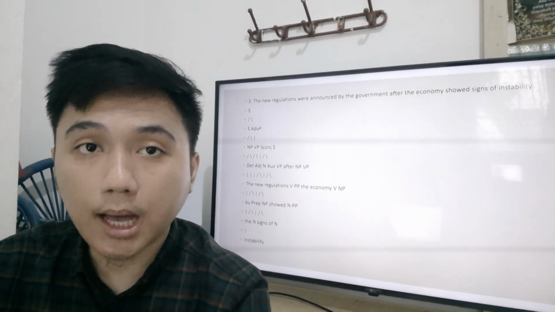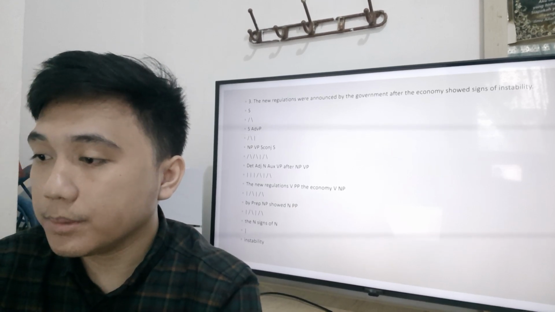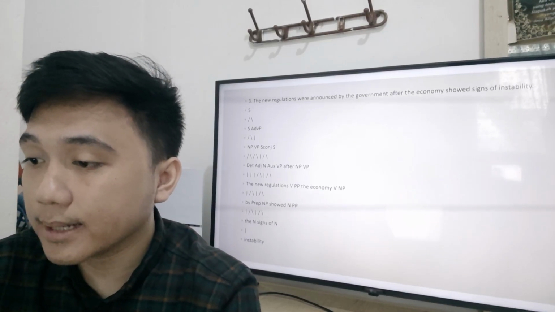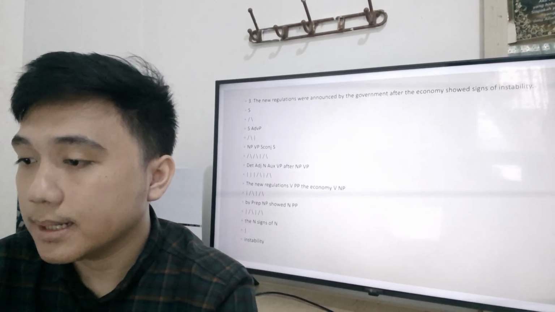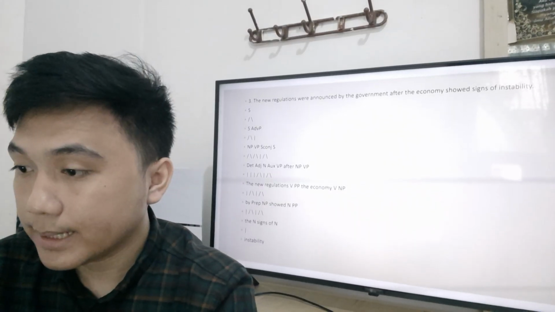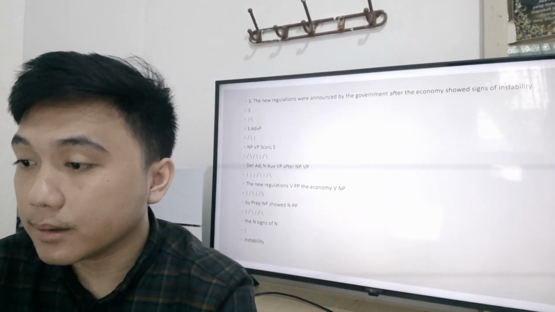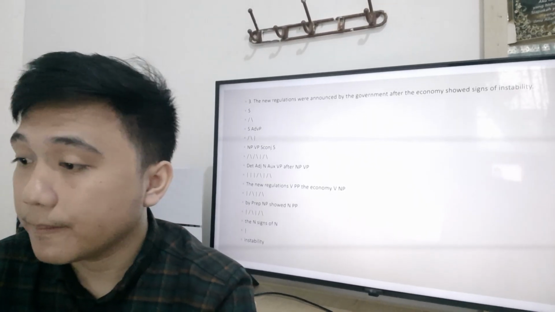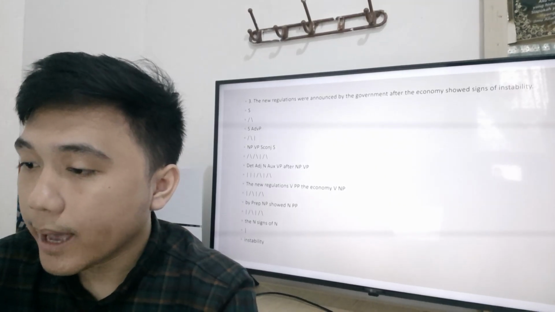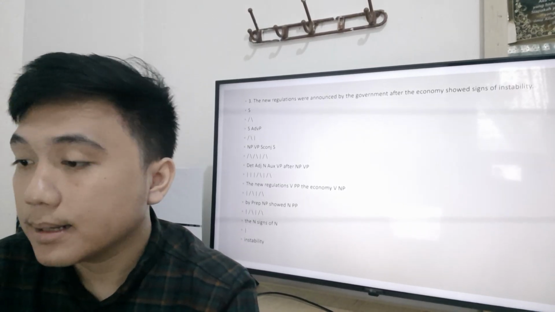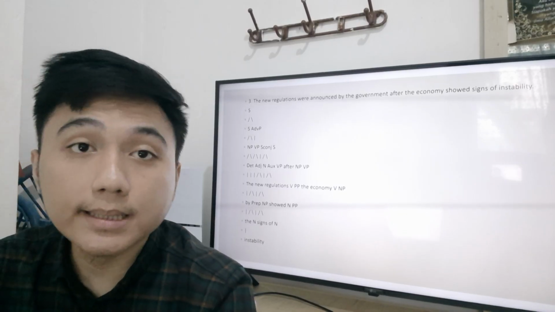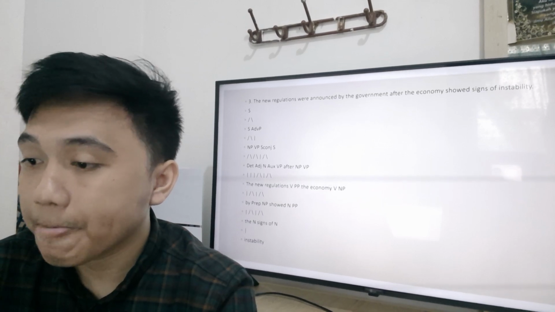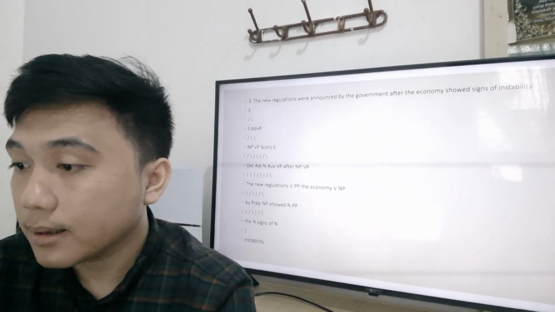The adverbial clause, after the economy showed signs of instability, provides the temporal context for the main clause. The subject, noun phrase, is the economy. The predicate verb phrase is showed signs of instability, with the verb showed and a direct object, noun phrase, signs of instability, which itself contains a prepositional phrase, of instability, modifying the noun signs.